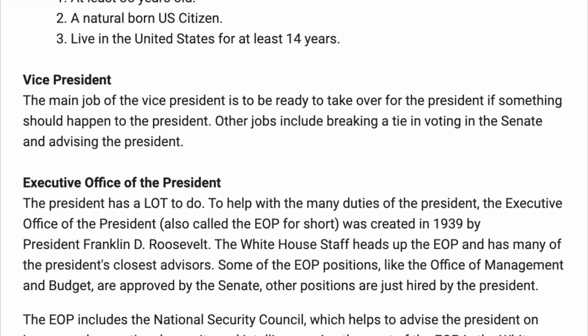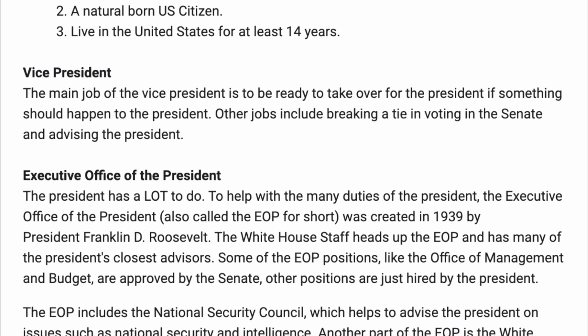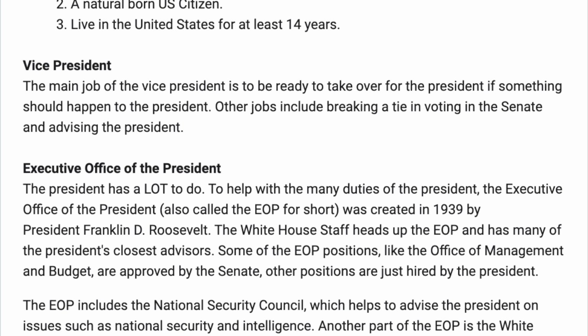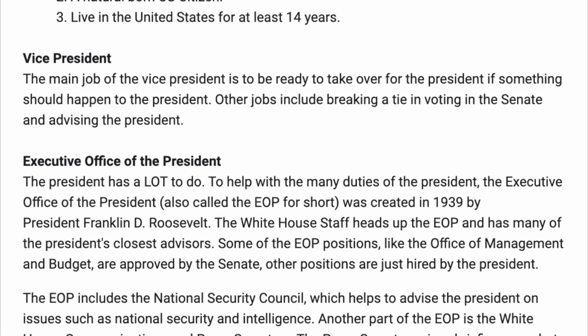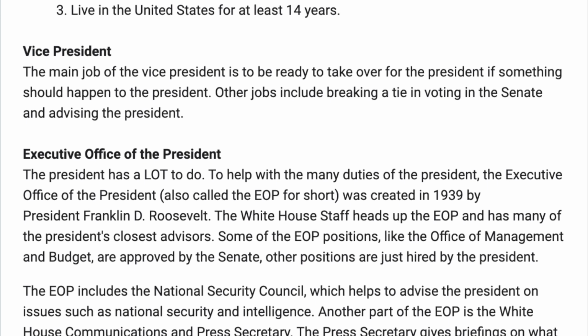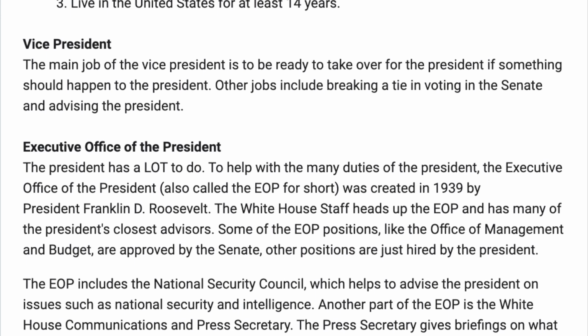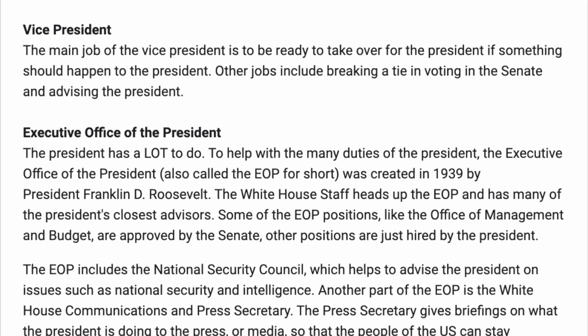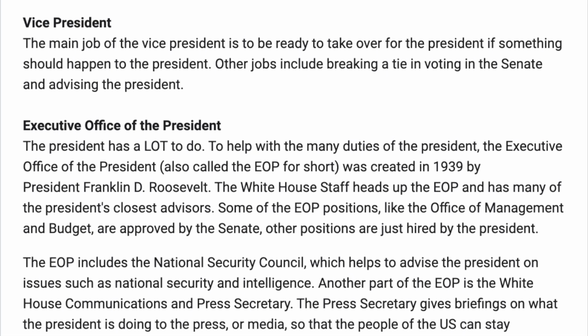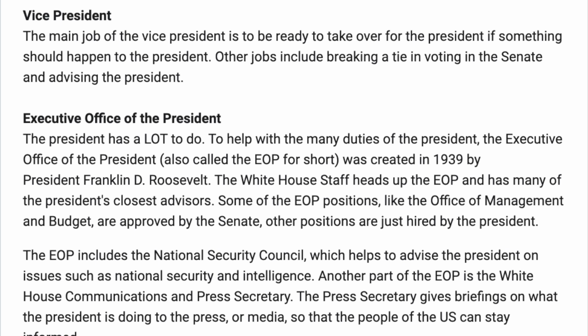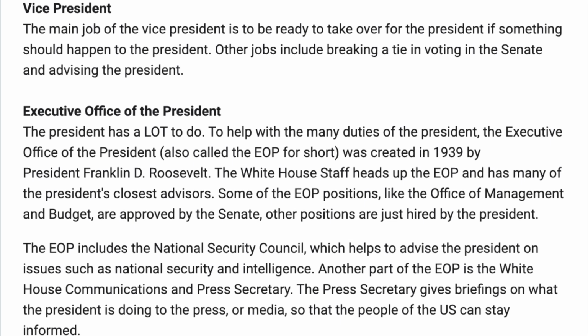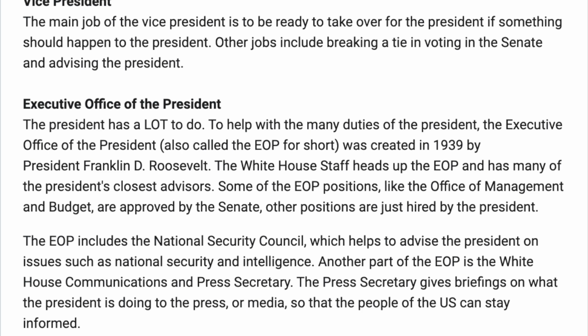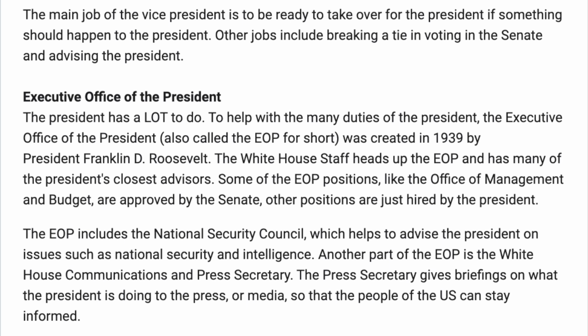Executive Office of the President. The President has a lot to do. To help with the many duties of the President, the Executive Office of the President, also called the EOP for short, was created in 1939 by President Franklin D. Roosevelt. The White House staff heads up the EOP and has many of the President's closest advisors.